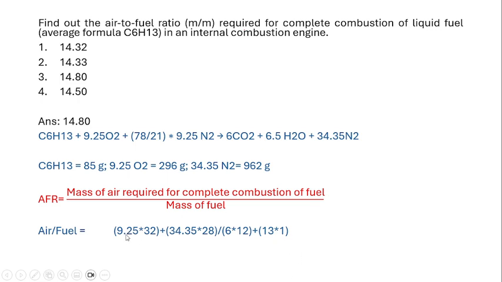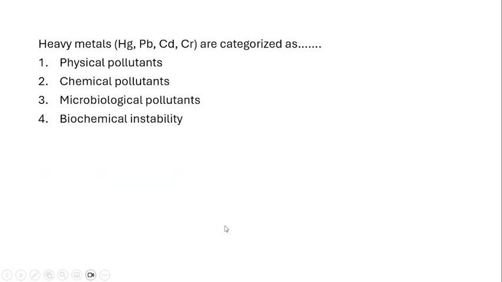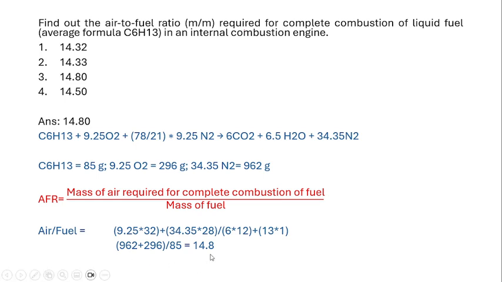So 9.25 into 32 is 296, and 34.35 into 28 is 962. And here, if you add all these things, the answer is 85. So after solving this one, we will get the value of 14.8, which is the AFR, air to fuel ratio, to completely combust the liquid fuel of molecular formula C6H13 in an internal combustion engine.